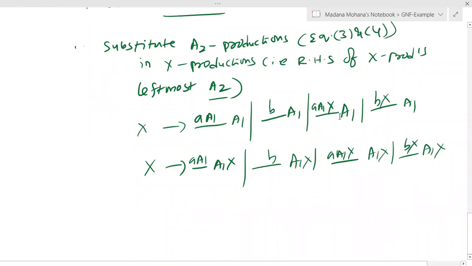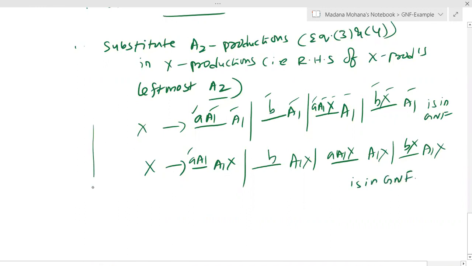Now you can check whether all x productions are in the required form or not. So here now x derives terminal A, variable, terminal B, variable, terminal A, variable, terminal B, variable. So this is in GNF. Then second x productions, terminal followed by all variables, in each case. So it is in GNF.